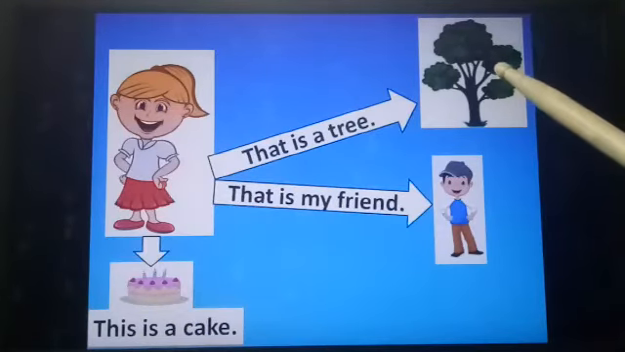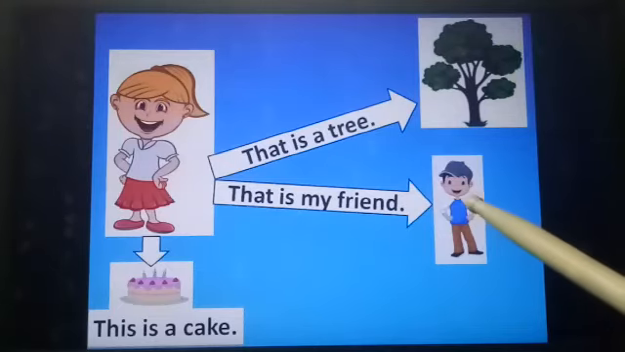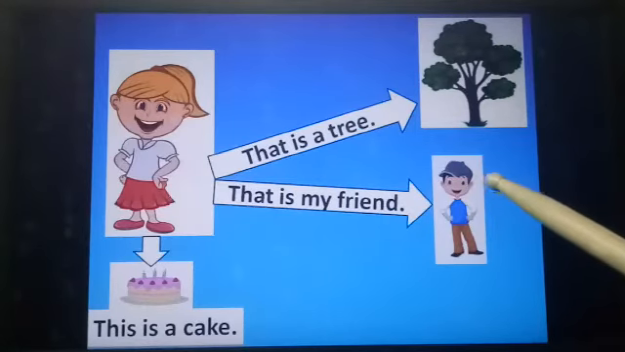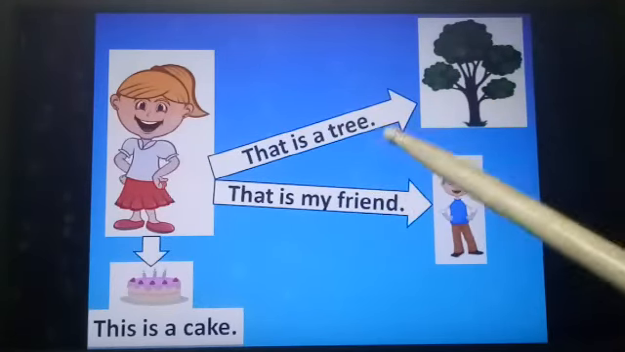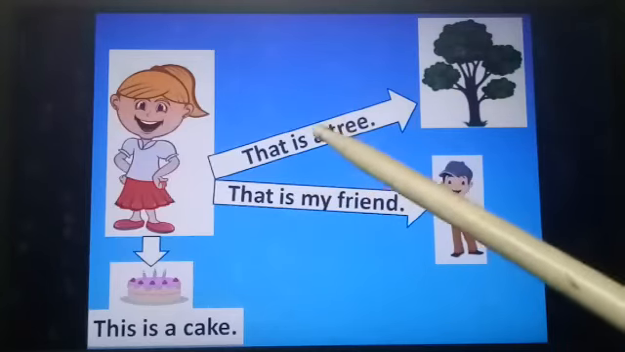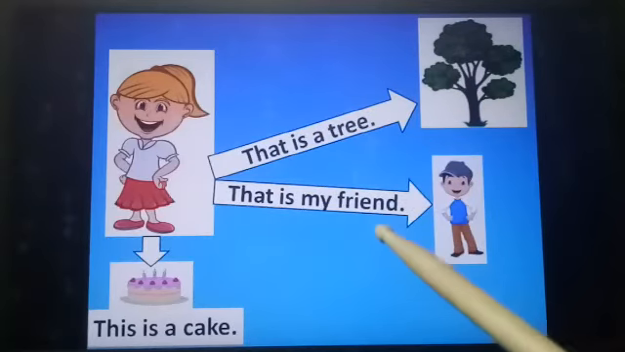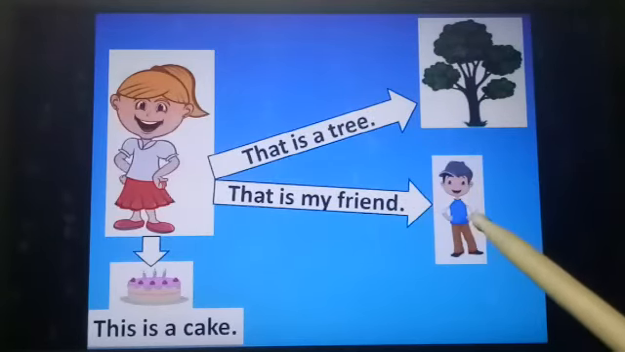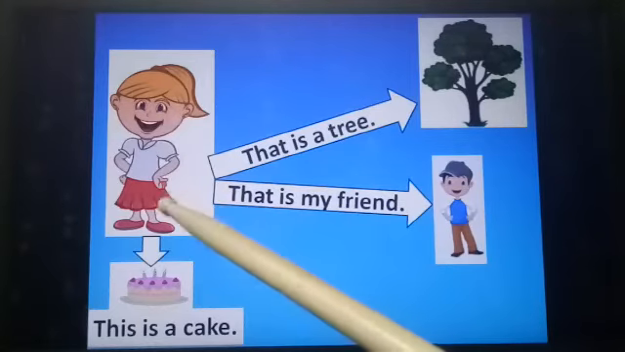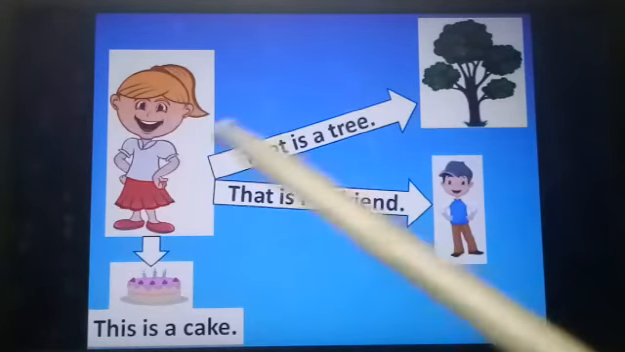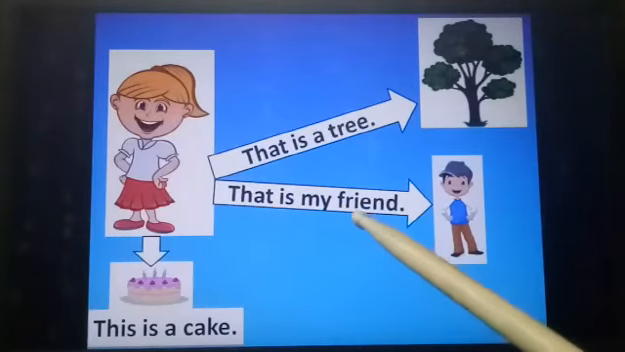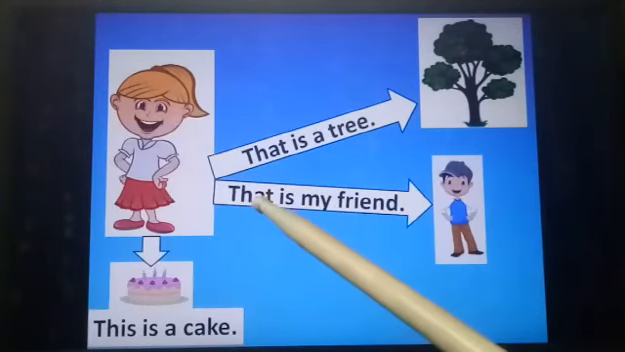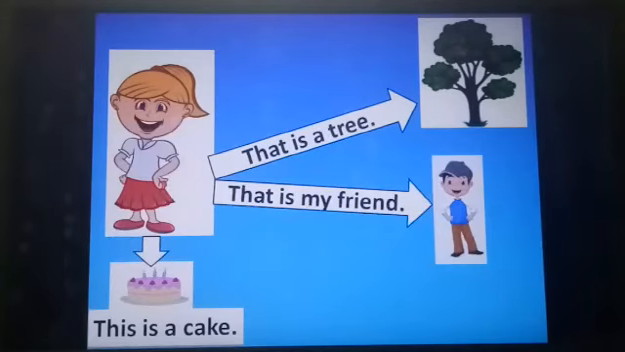And a tree is far away and the boy is also far away. So what word do you have to use? What is that? That is a tree. What is that? That is a tree. So here a boy is standing and he is this girl's friend. So when she is telling about this boy, then she will say that is my friend.